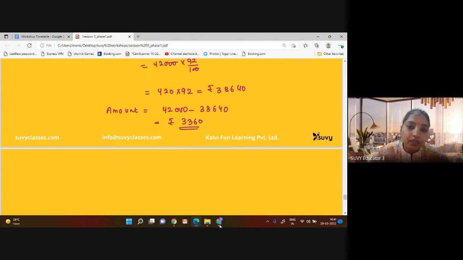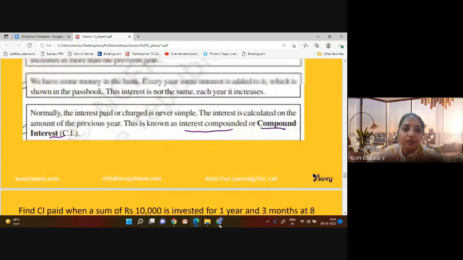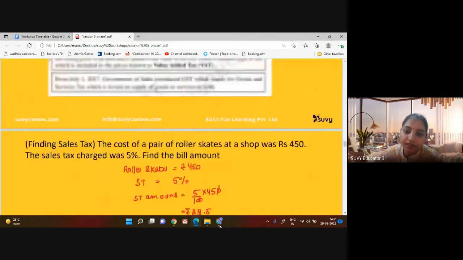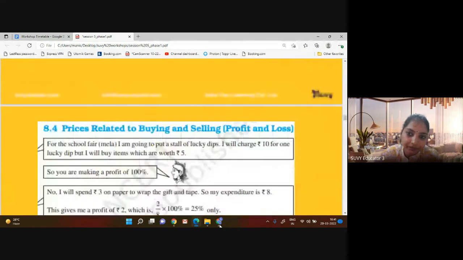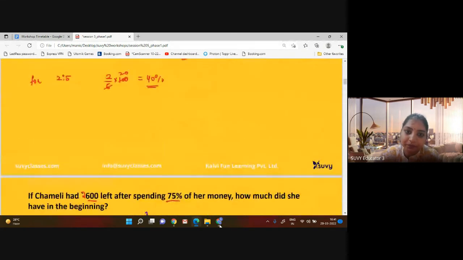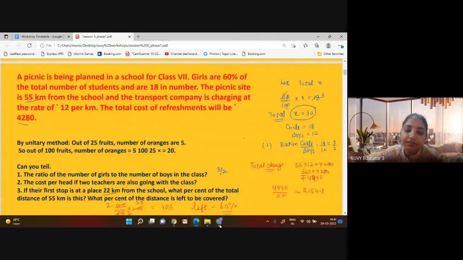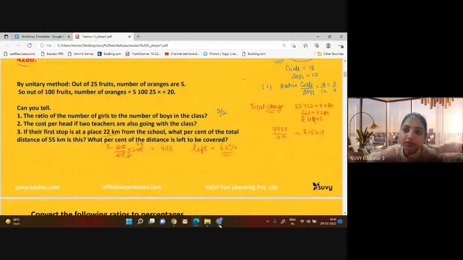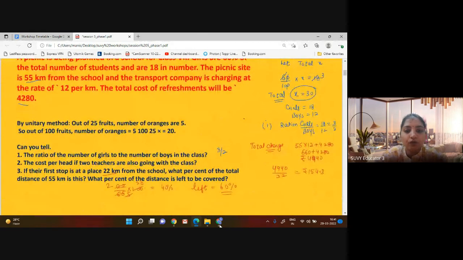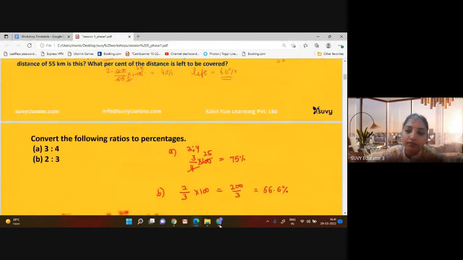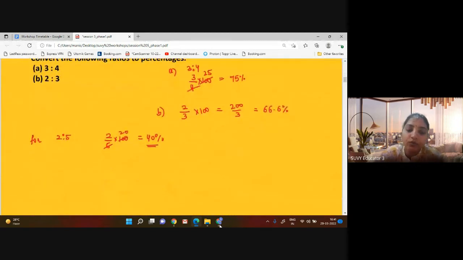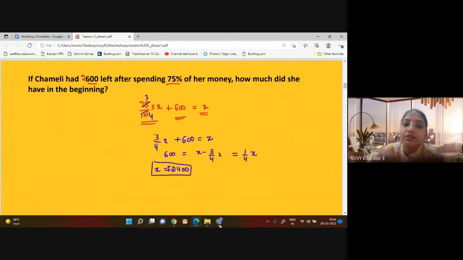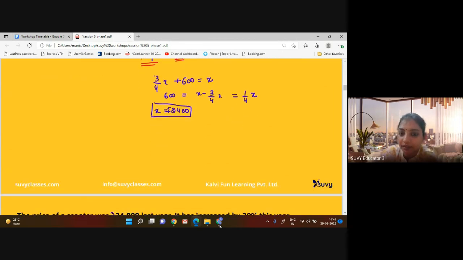Any doubt, any query? So let's start to revise whatever we have covered in today's session. Let's take an overview. We started with the example of what is ratio, how we can calculate percent, what is the method, then how to convert ratio to percentage. Then we worked upon if they have some money, they spend some money, what will be the money they have in the starting.